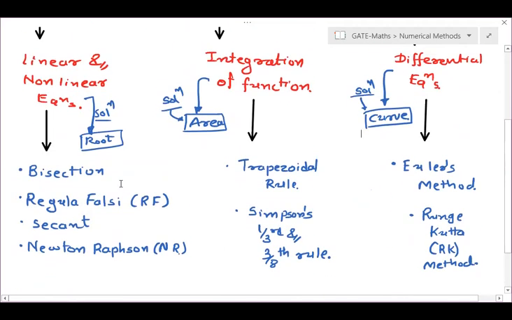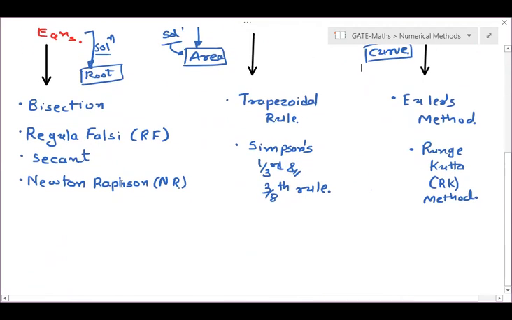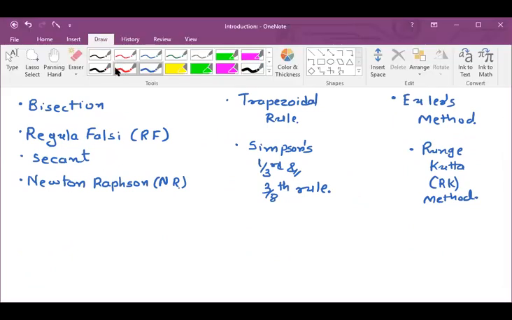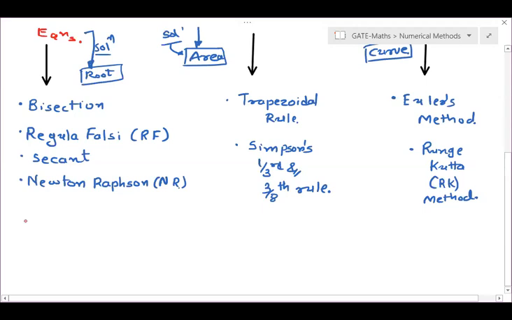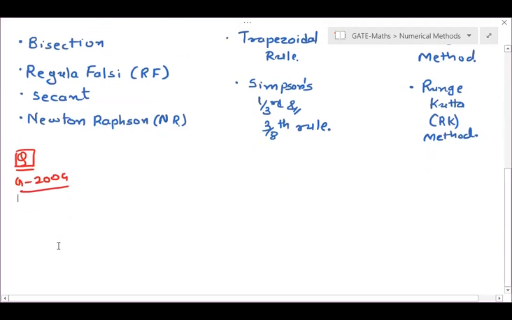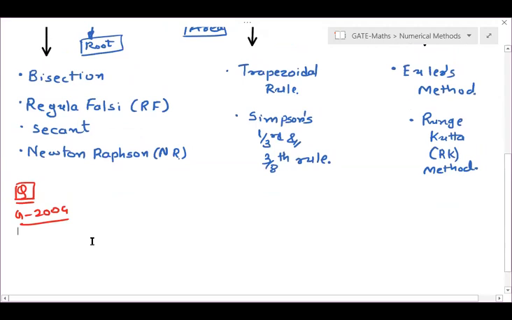Right. This chart is an overview of the chapter, showing which types of questions we are going to see. If you understand what we are going to study in this chapter, from this chart only you can answer two previous questions of GATE. The first question was asked in GATE 2004: which of the following methods is useful for finding roots of nonlinear equations. Let us see that question.